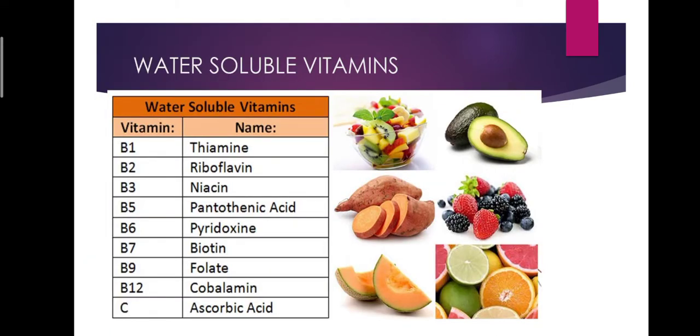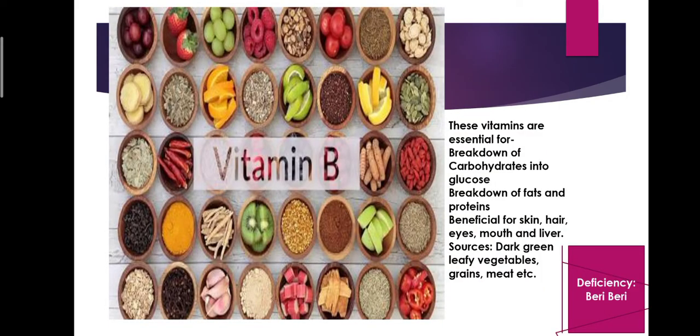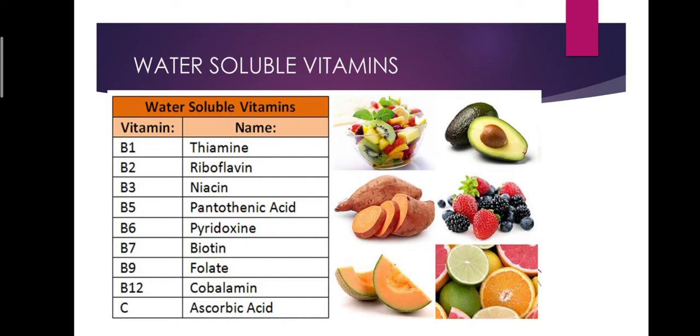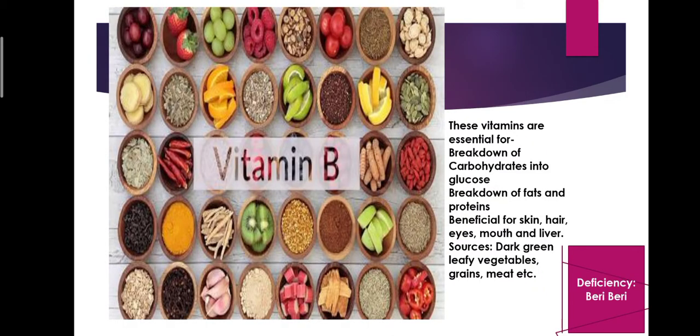Then next we have vitamins that are water soluble. We have vitamin B. These vitamins are essential for the breakdown of the carbohydrates into glucose, breakdown of the fats and proteins. Here you can see vitamin B. These are named as B1, B2, B3, B5 and they have certain names. The deficiency of this vitamin causes beriberi, which is a disease causing inflammation of the nerves. Heart failure can also occur, and mostly it is caused by poor diet and using alcohol.